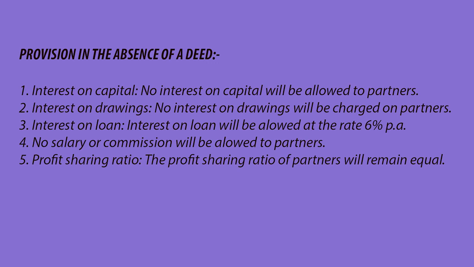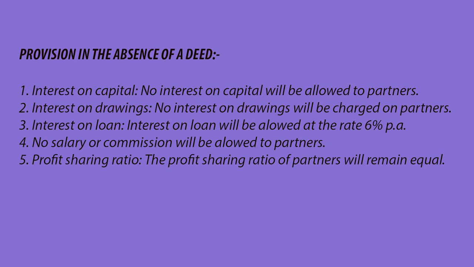Five points are given here, important from an accounting point of view. Number 1 is interest on capital. No interest on capital will be allowed to any partner if the deed is absent. Second point, interest on drawings. No interest on drawings will be charged from any partner for the drawings that they make during the year.